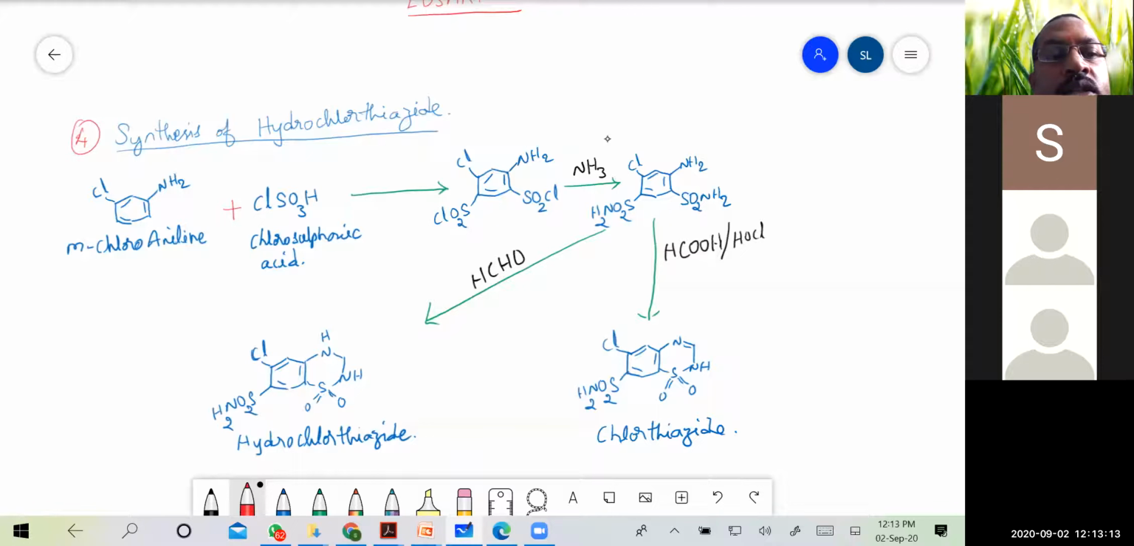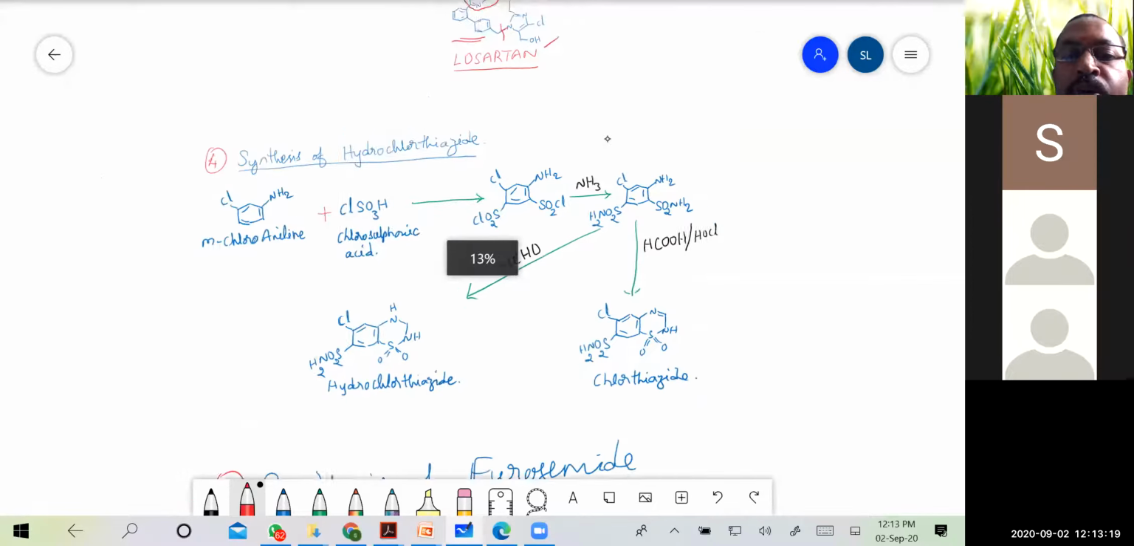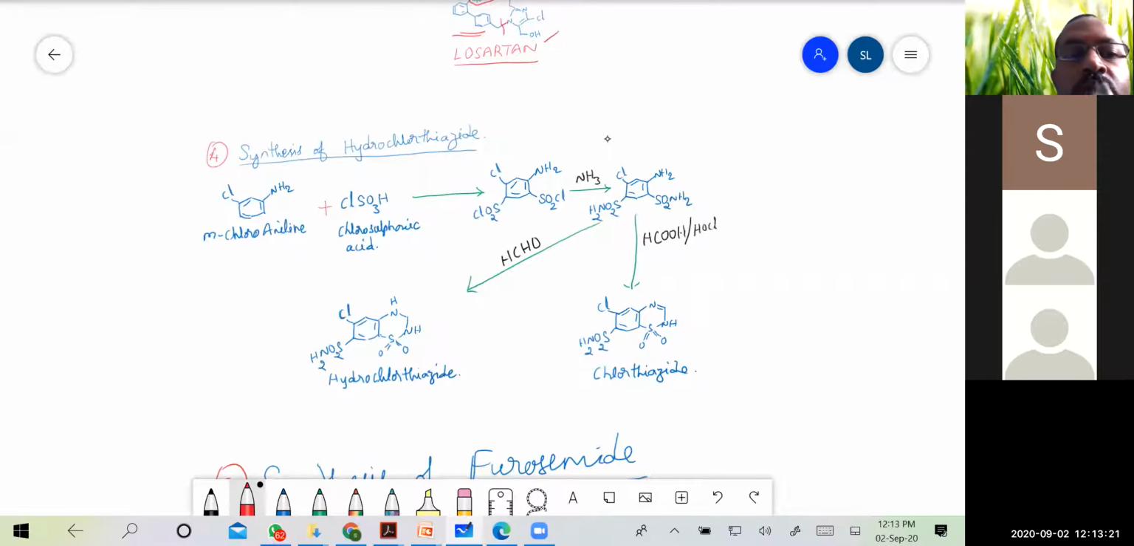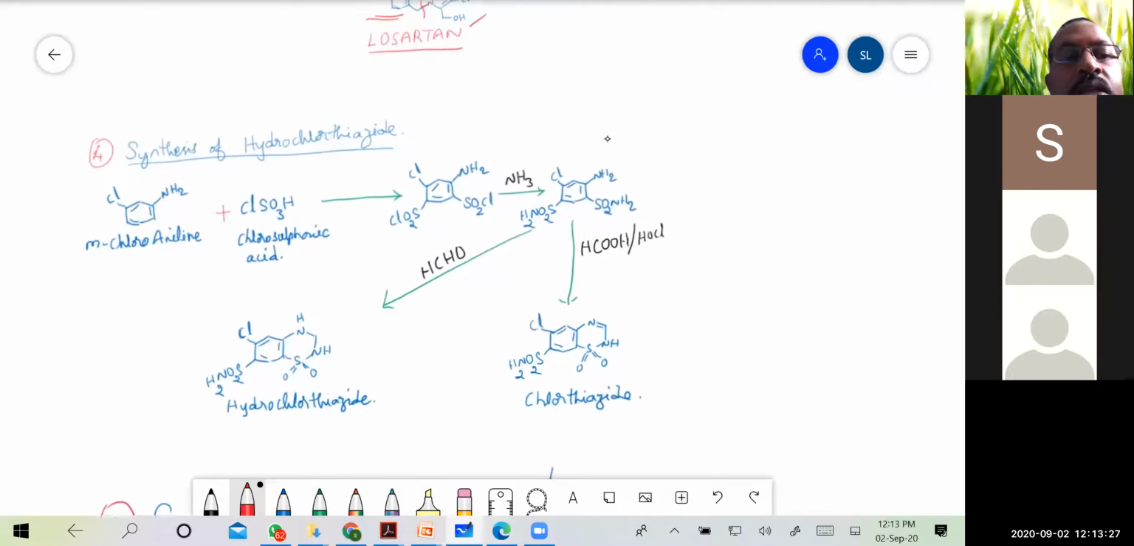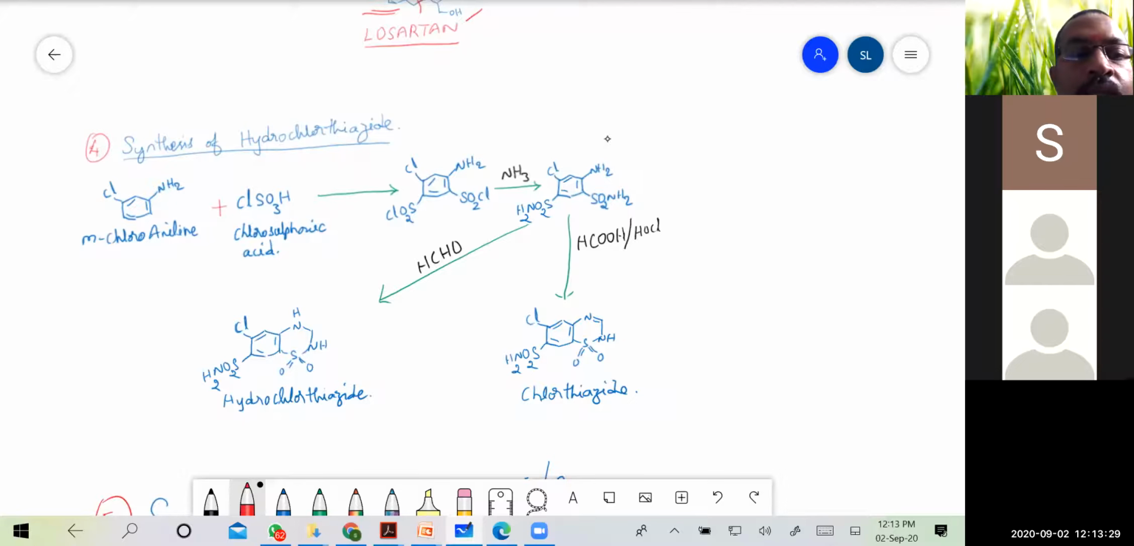Then coming to the next compound, that is the synthesis of hydrochlorothiazide. Okay, so we have thiazide and thiazide-type diuretics, isn't it? So in this we have the starting materials, metachloroaniline as one starting material, and then chlorosulfonic acid. These two react to give the sulfonyl chloride derivative, that is this intermediate compound, and when it reacts with ammonia, it converts into sulfonamides.